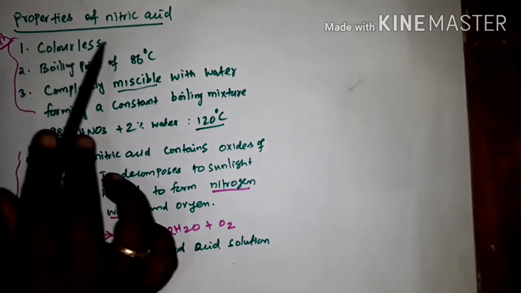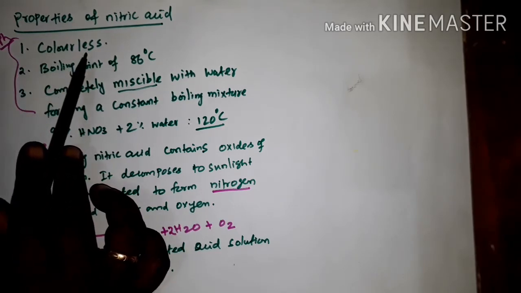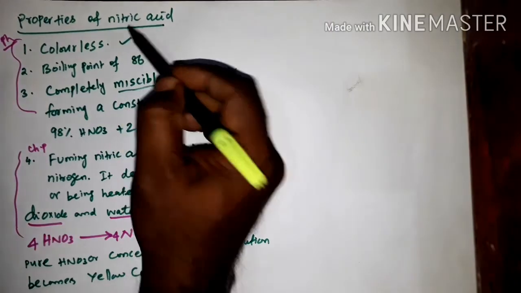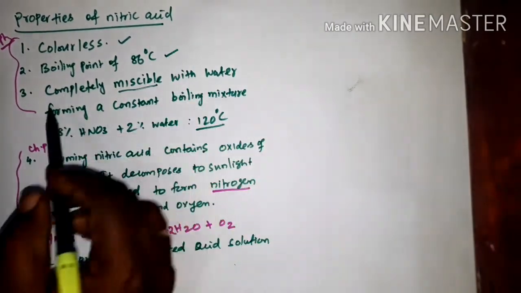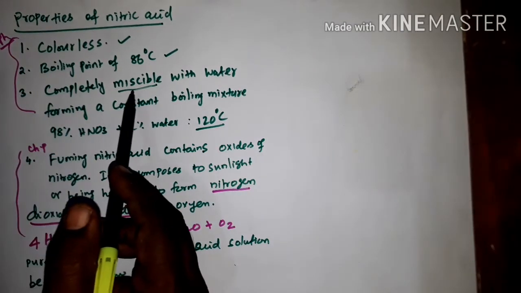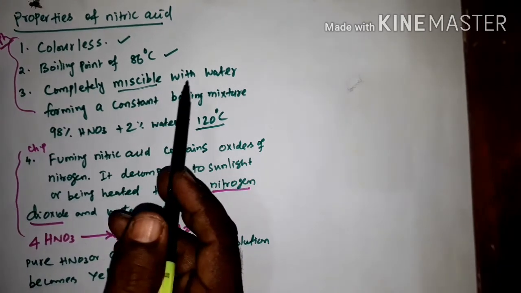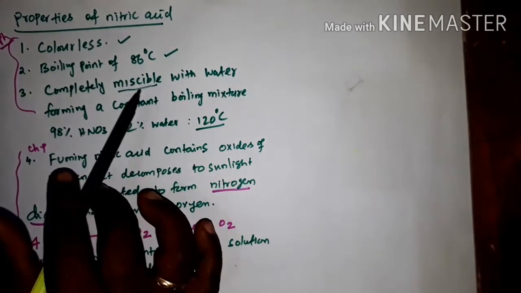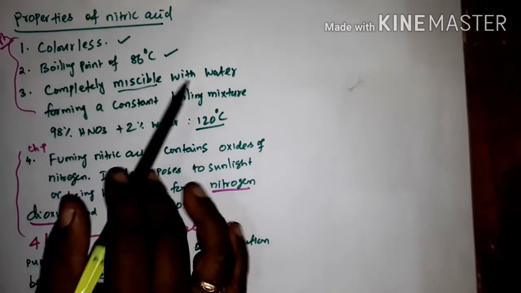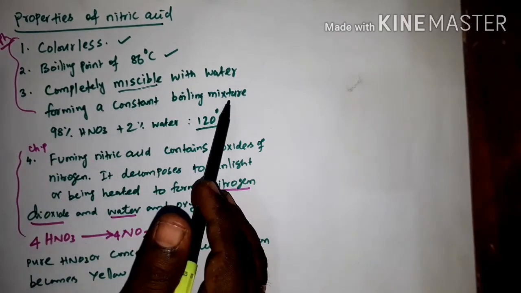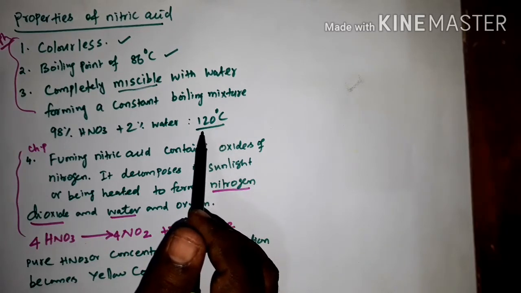So first, the physical property: the color of the acid is colorless. Then the boiling point is 86 degree Celsius. Then the third property, it is completely miscible. Miscible means if you add it to water, it will dissolve completely. Completely miscible with water, forming a constant boiling mixture. The boiling point will be constant, that is 120 degree Celsius.